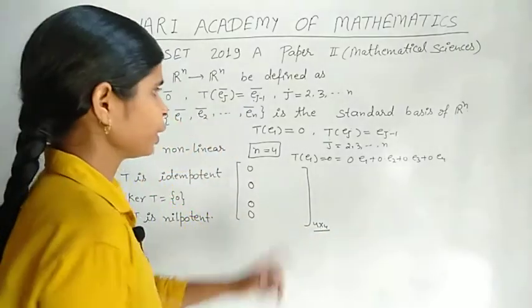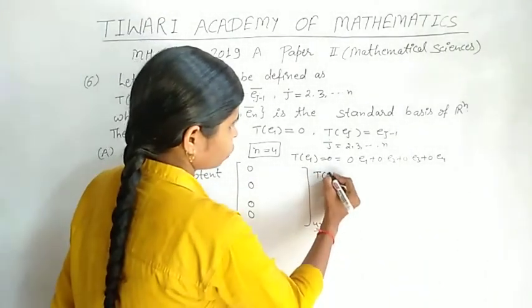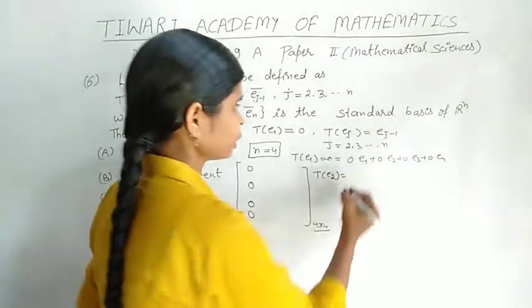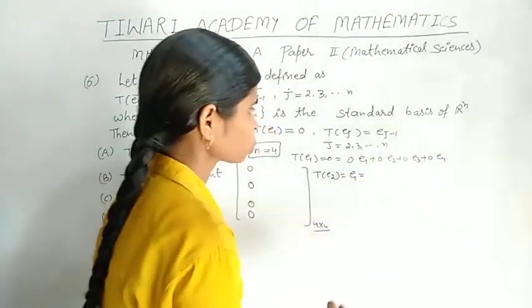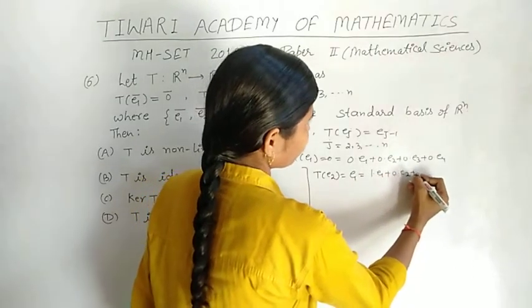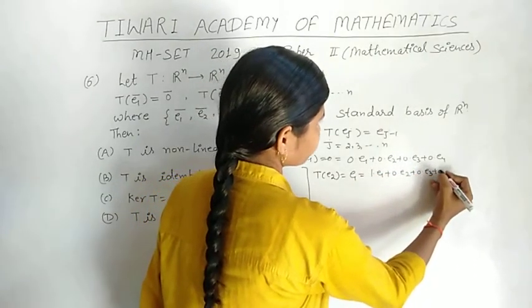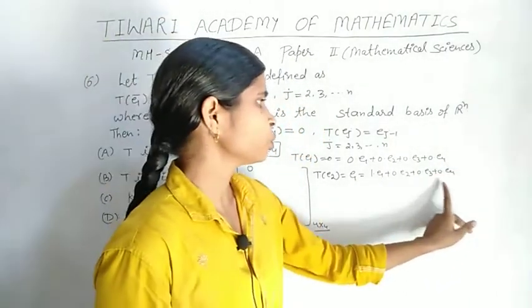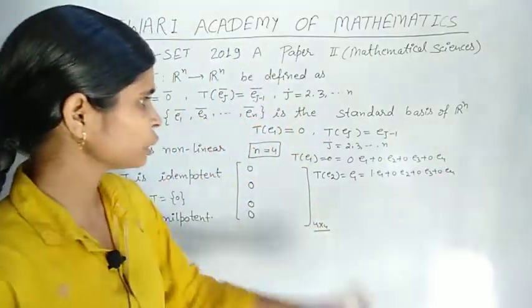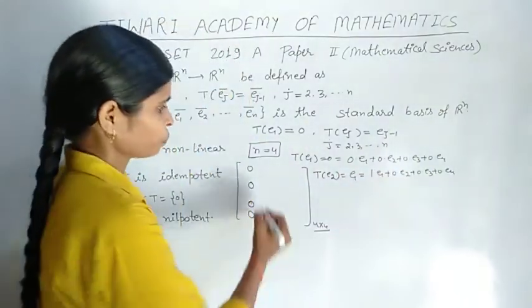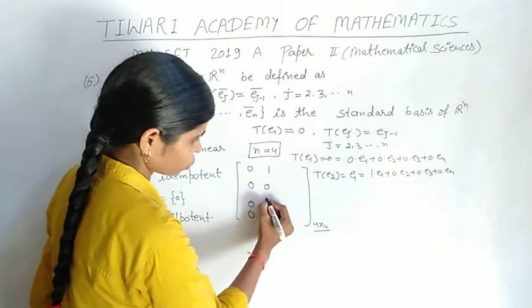TE2 is E2 minus 1, that means E1, which is 1 into E1 plus 0 into E2 plus 0 into E3 plus 0 into E4. The coefficients in increasing order are written in the second column, that means 1, 0, 0, 0.